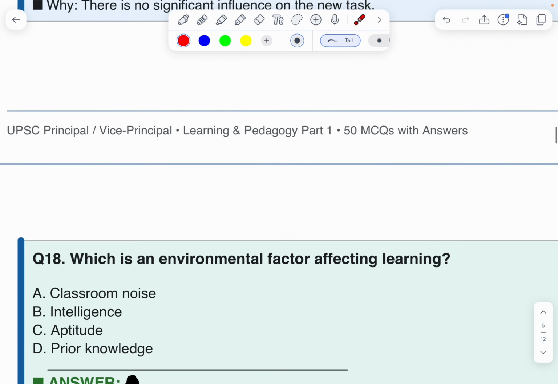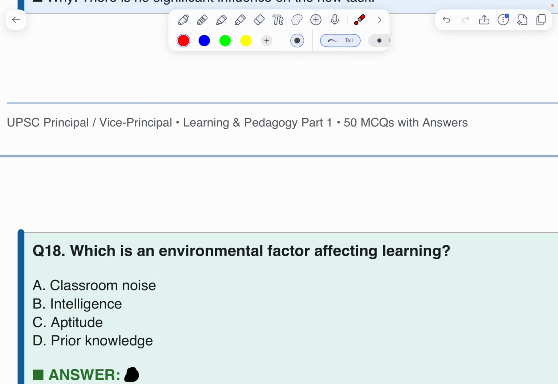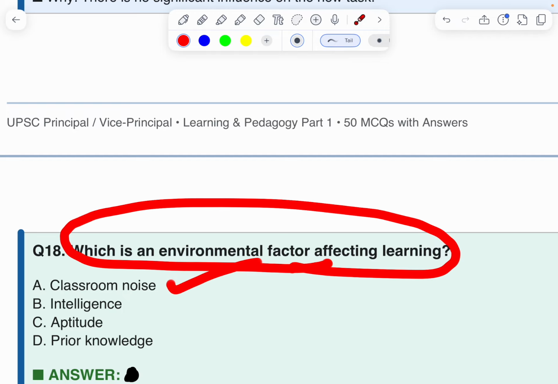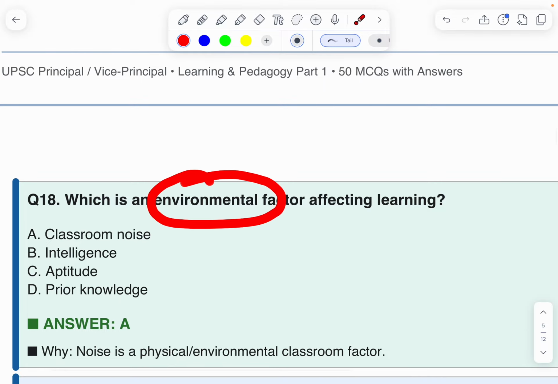Next, 18th. Which is an enrollment factor affecting effective learning? Classroom noise, intelligence, aptitude, and prior knowledge. This is the environmental factor. What is the factor affecting learning? Classroom noise. I think A is the answer. Why? Because it's the environmental factor. Okay.